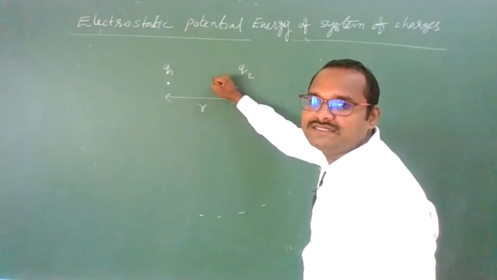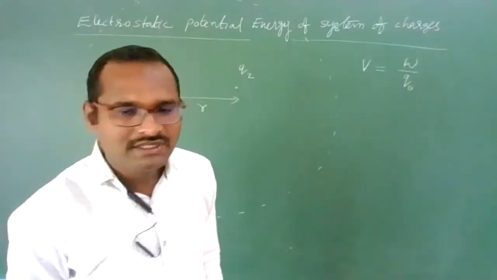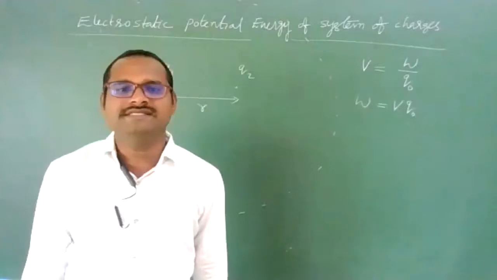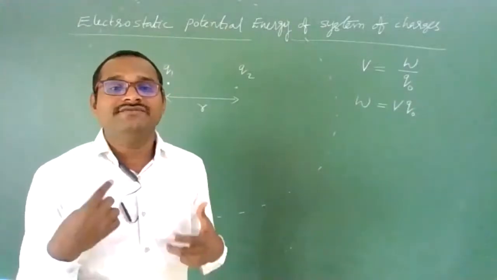Students, when we defined electrostatic potential, what is potential? Electrostatic potential is nothing but the amount of work done per unit test charge to move it from one point to another point. Clear? Then work done can be written as potential times the charge, whichever charge we are moving. So we can find the work done with this formula.